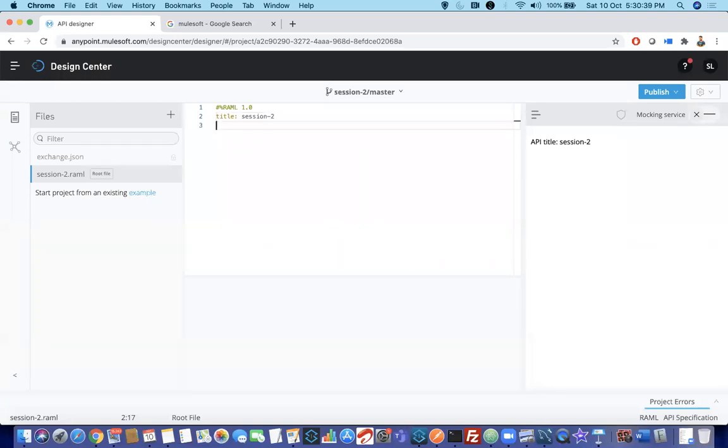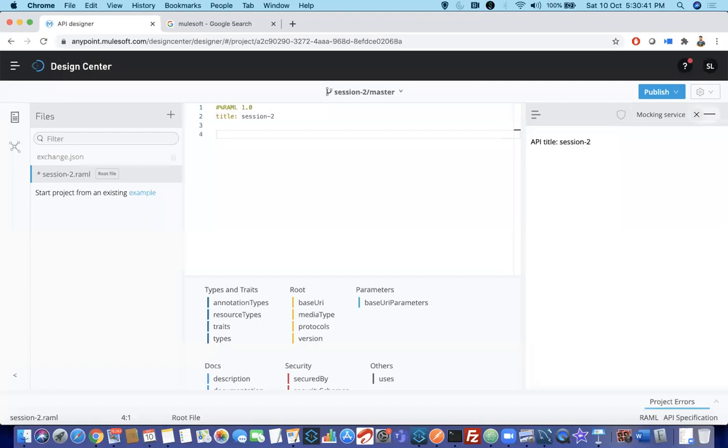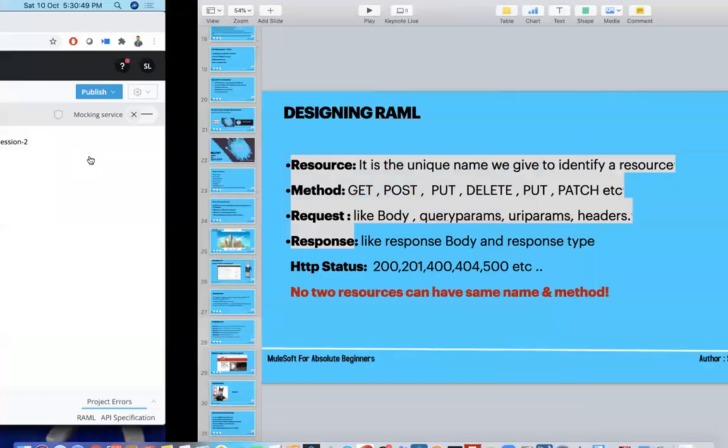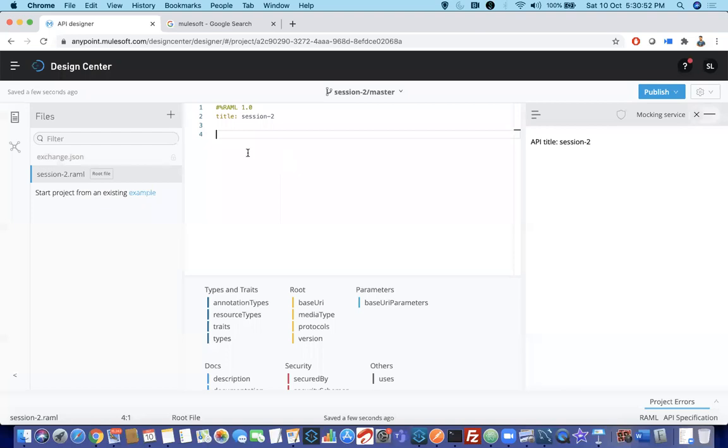I'll just show you a simple thing. I told you you should follow this order. Which order? Resource, method, request, response. Only four. If you remember these four, you will be very good to start developing things. How to mention a resource name? I told you the resource name should be unique within this application.